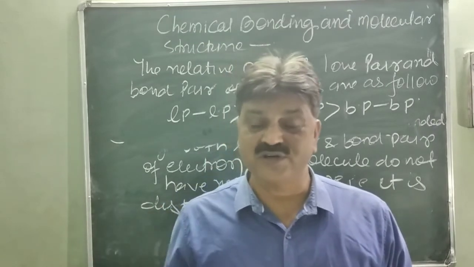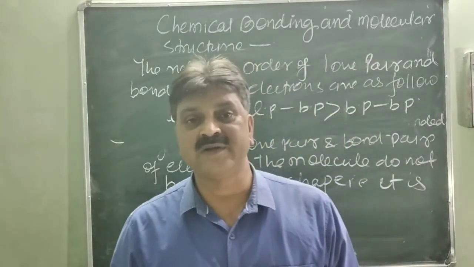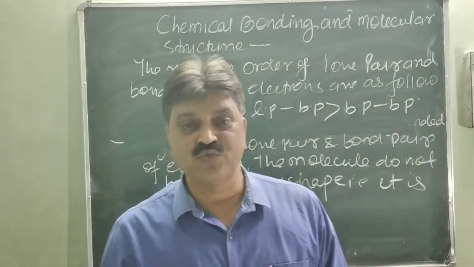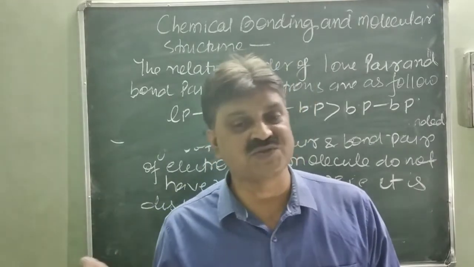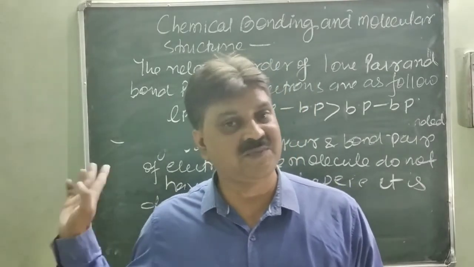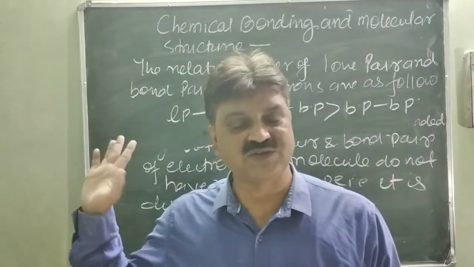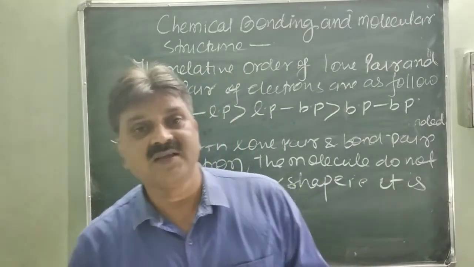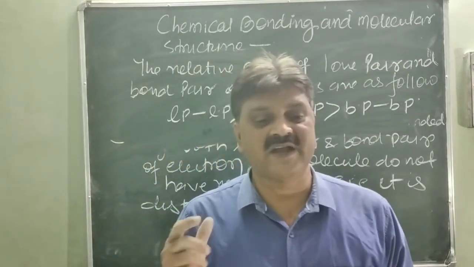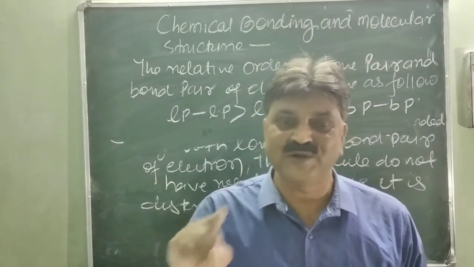What are the main postulates of valence shell electron pair repulsion theory? If the molecule has 3 or more atoms, one atom is called the central atom, to which the other atoms, called associated atoms, are linked. Just like AB X, as I have already mentioned, the value of X may be 2, 3, 4, 5 and so on. The second postulate is that pairs of electron in the valence shell of a central atom repel each other.